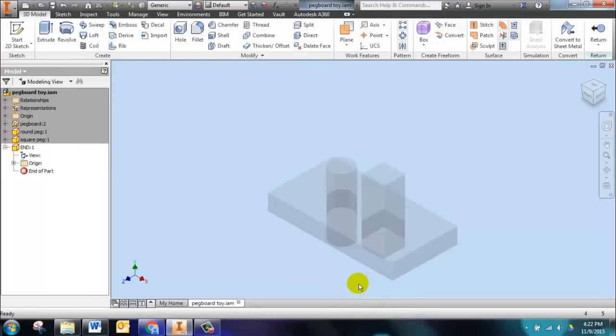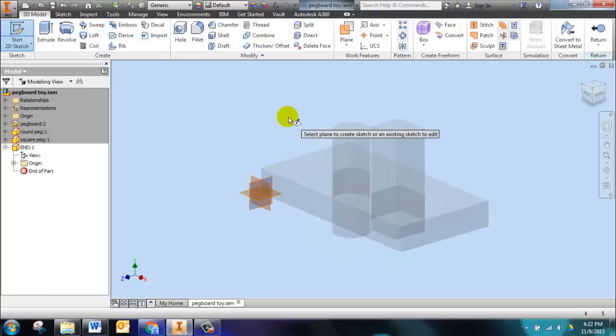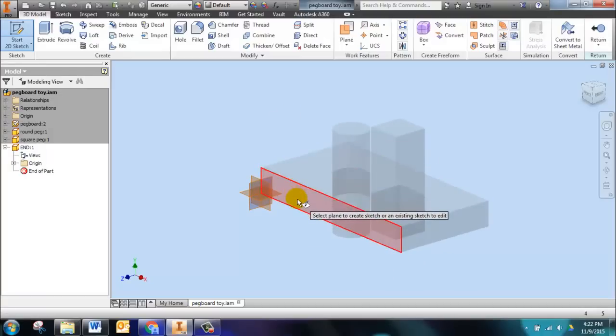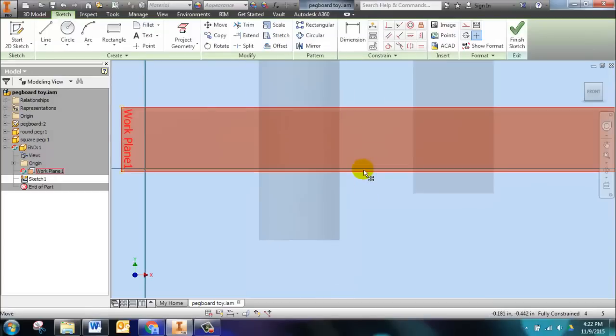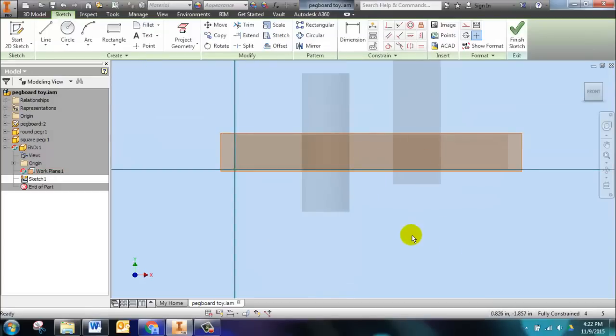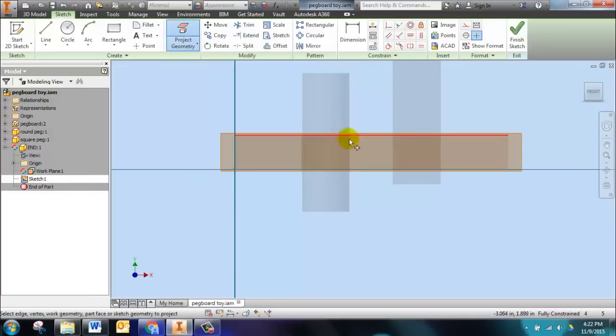Now, we should probably go ahead and right click and say New Sketch on this face right here. Okay, so there's our sketch plane, and that's what we're sketching. So we're going to create projected geometry. Look right up here, Project Geometry, and we're going to click on the front face of the peg. So look, it added a rectangle to my sketch plane.